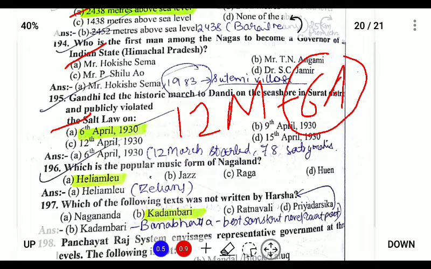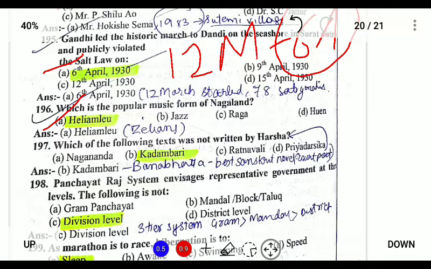Next, which is the following music form of Nagaland? So Heliamleu, which is the music of the Zeliangs, is the most popular music form in Nagaland.